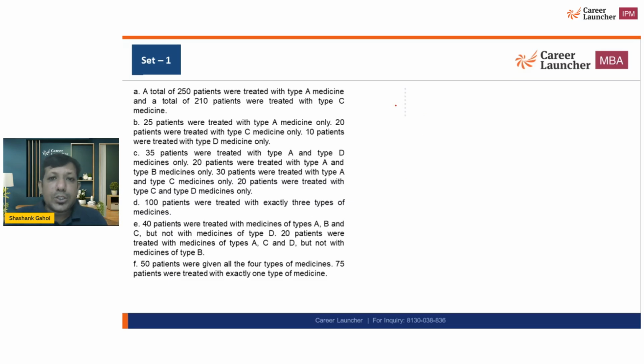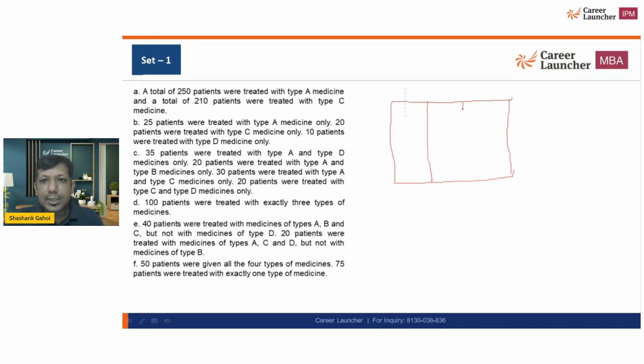Whenever you get a Venn diagram of 4, let me draw it a little bigger so that it will be easy to write. This type of Venn diagram you make. Initially it looks like a grid.